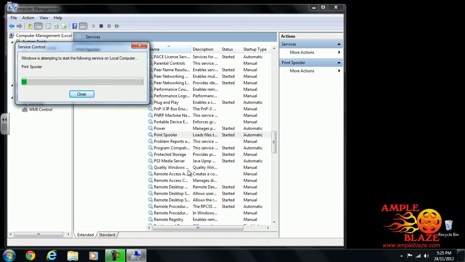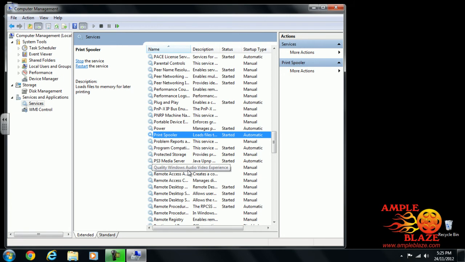This will go through the process of restarting the Printer Spooler service. As you can see, that's completed. Once that's done, try printing again. If you're still having problems, please contact your IT help desk.